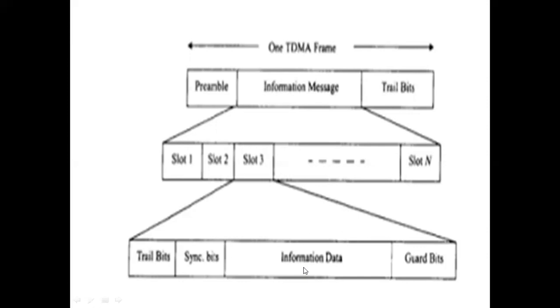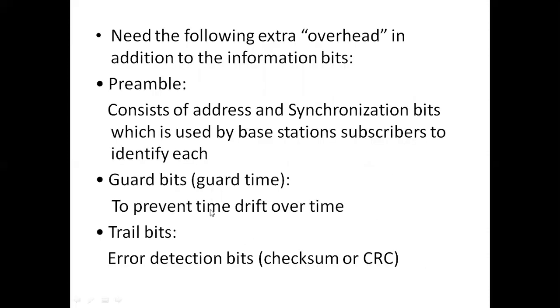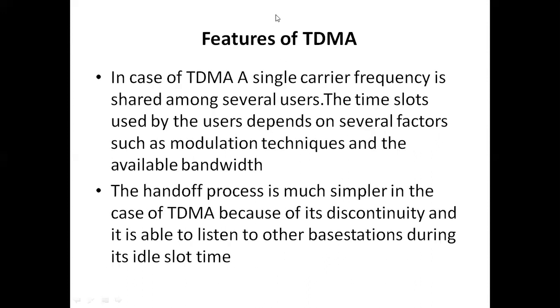Next one, information data. This represents the exact information of the user. And guard bits. Guard bits mean the guard time, in order to prevent the overlapping of users' information. If you have two users, there is a guard time between them. This guard time is used to prevent the overlapping of the users' information, or to prevent time drift over time. So next, features of TDMA.